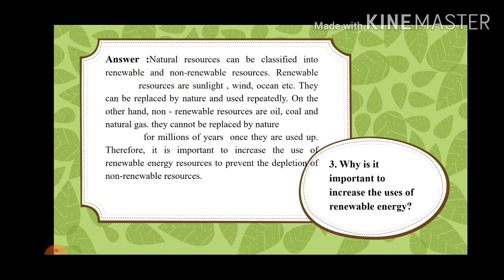Third one is why is it important to increase the use of renewable energy. In short, if we increase the use of renewable energy resources, then it is ultimately going to reduce the use of non-renewable resources, because we cannot replace non-renewable resources in millions of years. So if we increase the use of renewable resources like sunlight, water, wind energy, then ultimately it is going to conserve the non-renewable resources like oil, gas, petrol and so on. That's why it is important to increase the use of renewable energy.